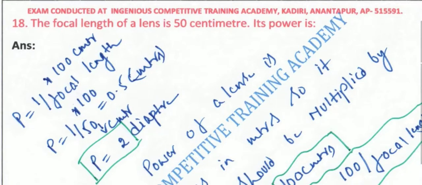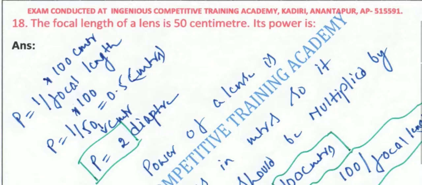Now the focal length of the lens is given, that is 50 centimeters, and you have been asked to find the power of the lens. We knew that the power is 100 centimeters upon the focal length, that is, P is always inversely proportional to the focal length. So P is equal to 100 centimeters divided by the focal length of 50 centimeters, and you get the answer P is equal to 2.